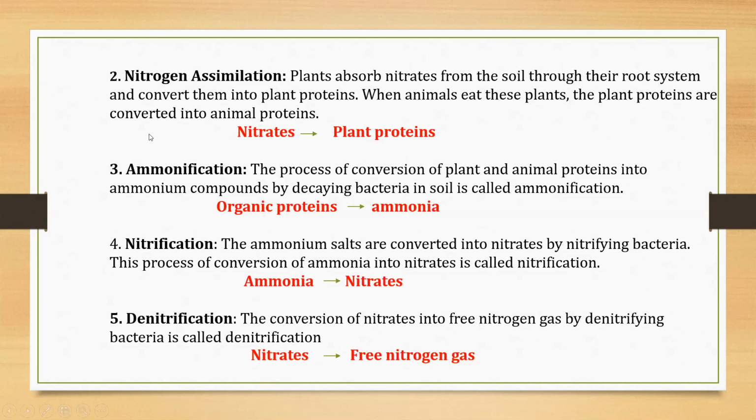So the first step was fixation, in which atmospheric nitrogen was converted into nitrates. In assimilation, nitrates are converted into plant proteins. In ammonification, plant proteins are converted into ammonia. In nitrification, ammonia is converted into nitrates. And in denitrification, these nitrates are converted into free nitrogen gas and it is given to the atmosphere. This is how the cycle is repeated again and again.